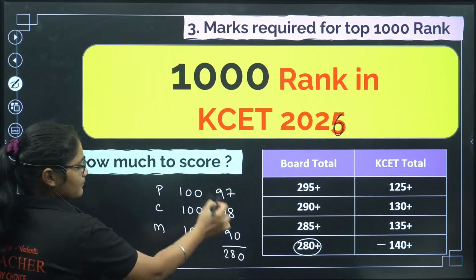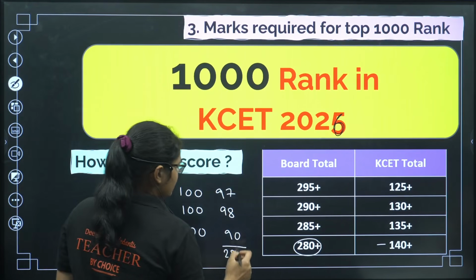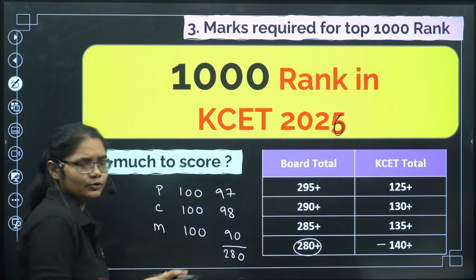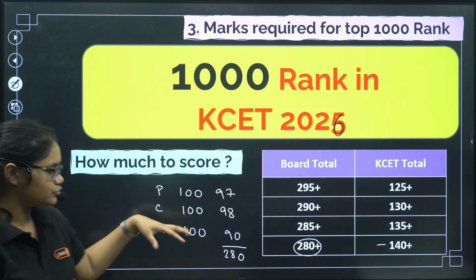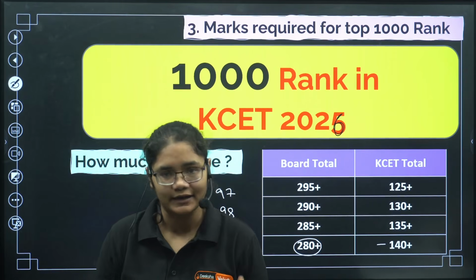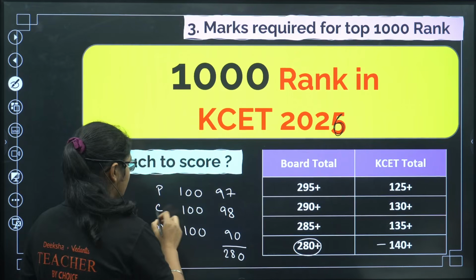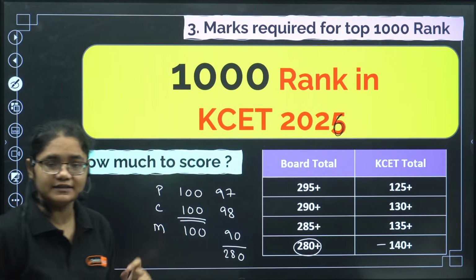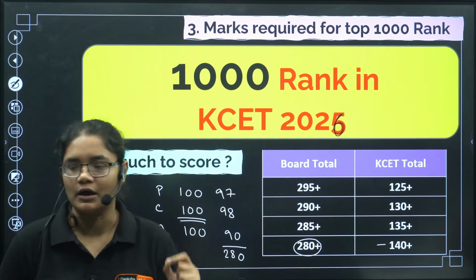And in maths you are getting 90. So again you will have something around 290 you will be getting. So like this you should have a mark target from the starting, okay, that this much, this much, this much I can get. And I'm telling you, in chemistry getting 100 out of 100 is very, very easy if you start your preparation from now onwards.